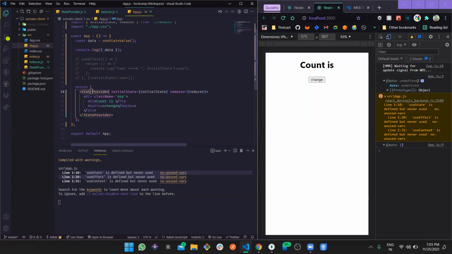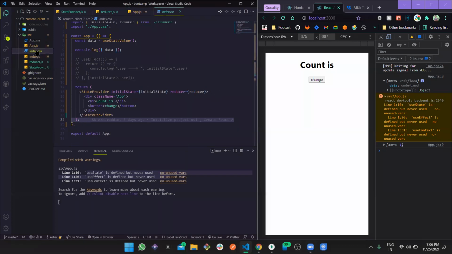So we are providing this state in this, we are wrapping this particular component with this state provider, and then we are defining initial state and the reducer, right? So this state management system is underneath these particular children, like this particular application is covered, not this, because this component is outside the state management system, right? So this is not the ideal way of doing it.